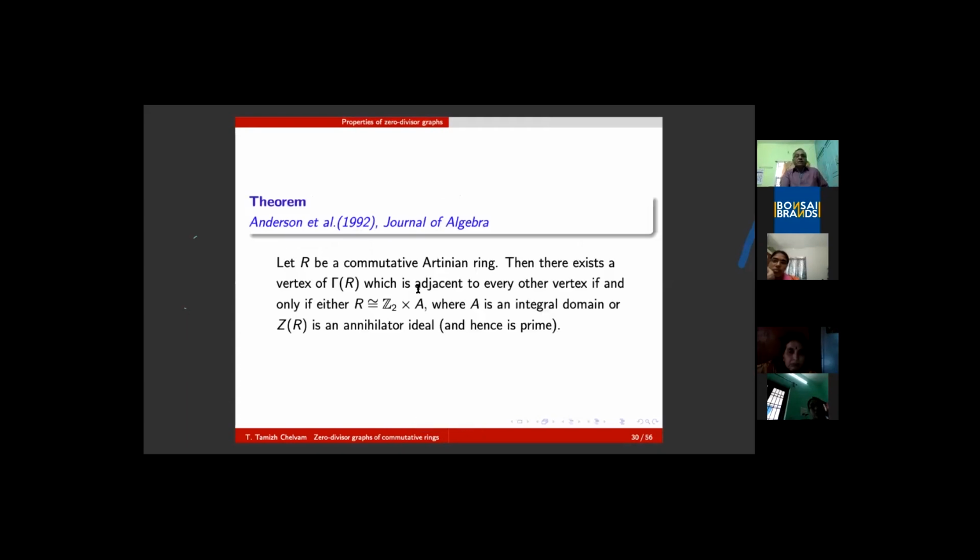Of course, in the same paper, it has been observed that when gamma of R contains a vertex adjacent to all other vertices, that means K_{1,n-1} is a subgraph of this, which is possible only in the case where R is isomorphic to Z2 times A, where A is an integral domain, or Z of R is an annihilator ideal. Annihilator ideal means all the elements are annihilated by a single element, which is equal to Ann of some x in R.